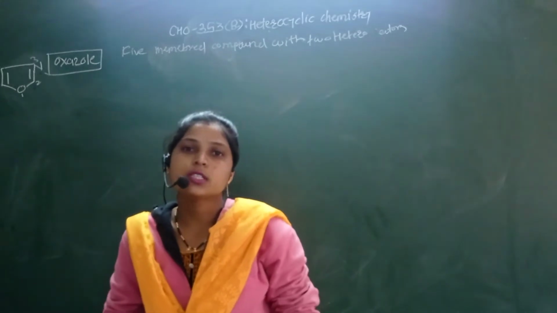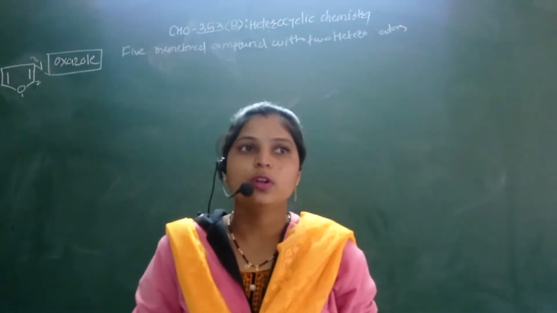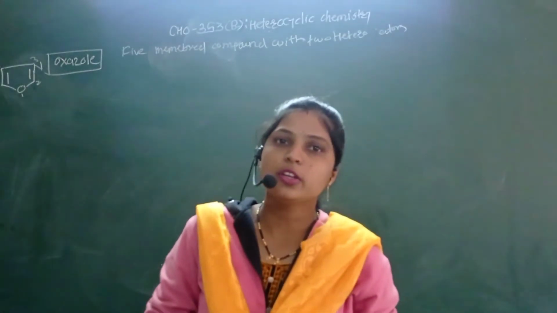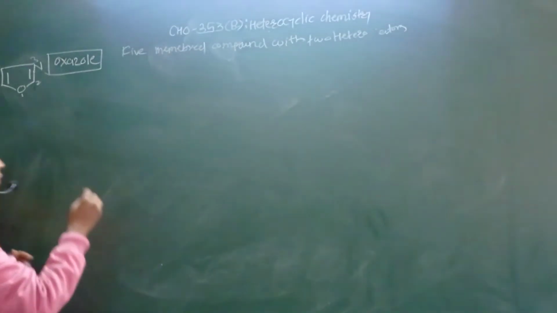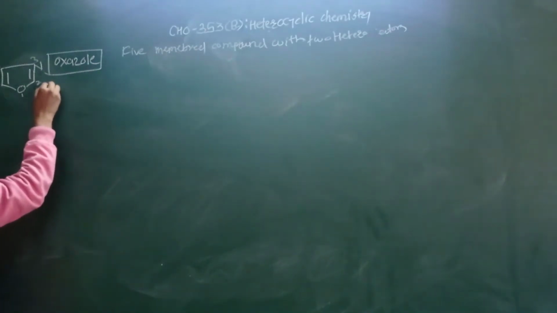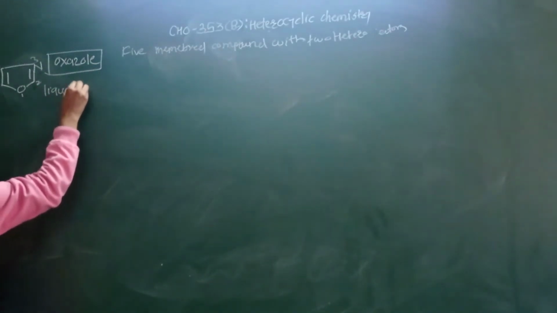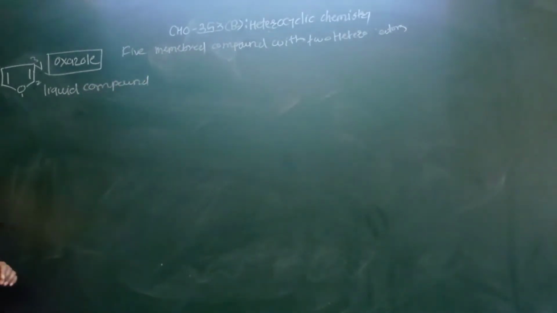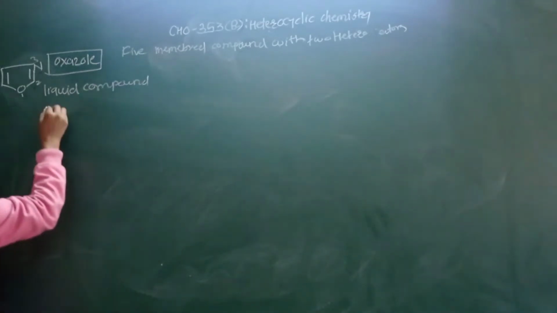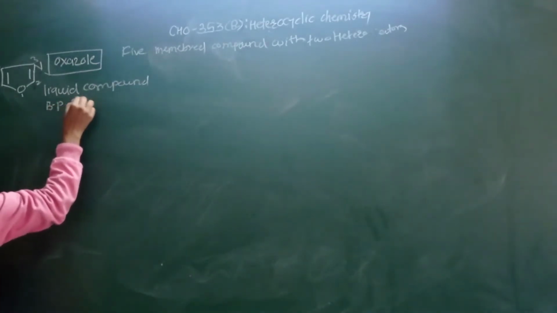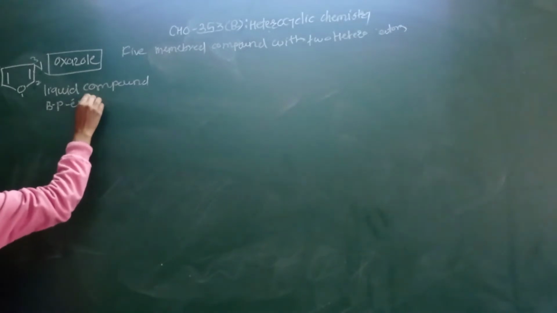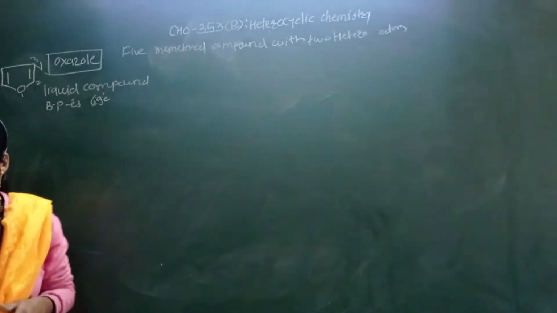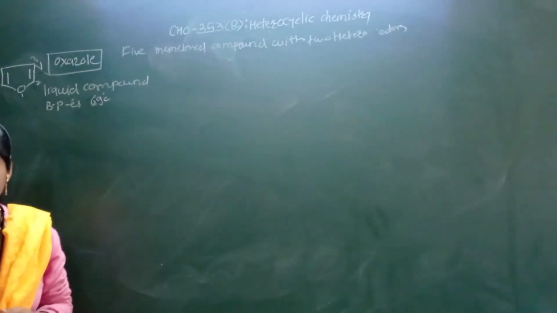Now we discuss the physical properties of oxazole. Oxazole does not occur in nature. It is a liquid compound. The physical constant of oxazole: the boiling point of oxazole is 69 degrees Celsius.